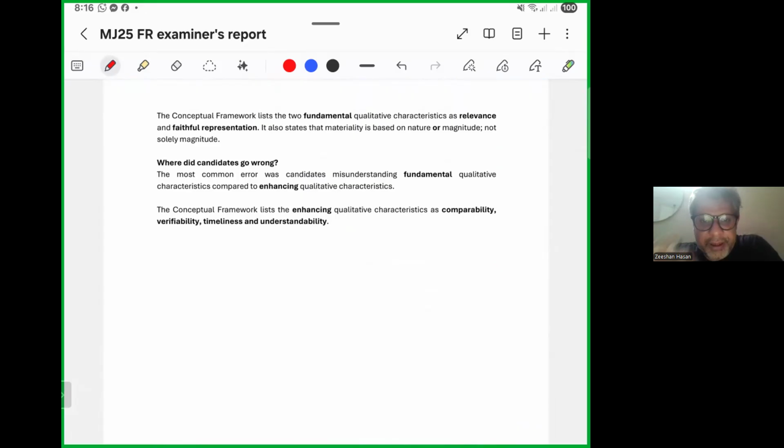D: it also states that materiality is based on nature or magnitude, not solely magnitude, qualitative and quantitative. The conceptual framework lists the enhancing qualitative characteristics as comparability, verifiability, timeliness, and understandability.